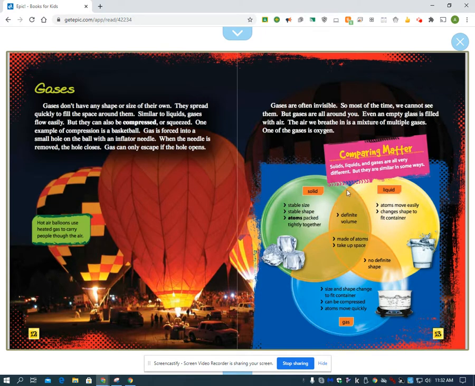So let's look and compare. Solids and liquids have a definite volume. Liquids and gases have no definite shape, and all of them are made up of atoms and take up space.